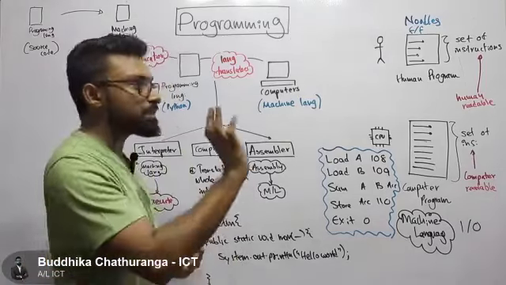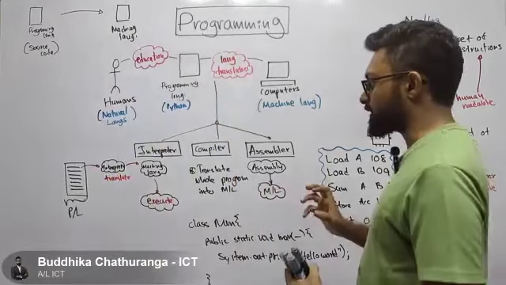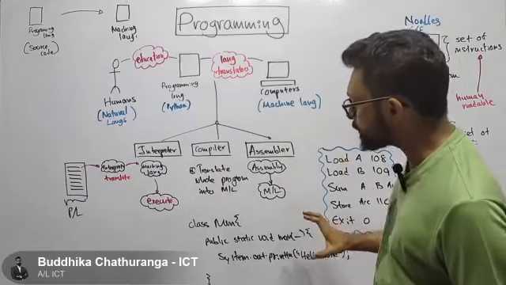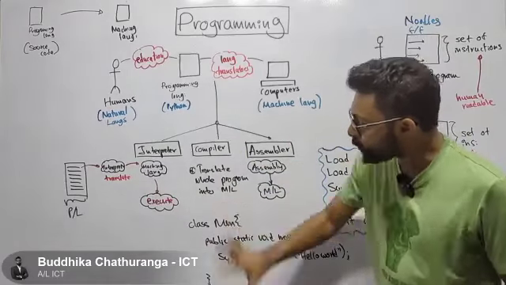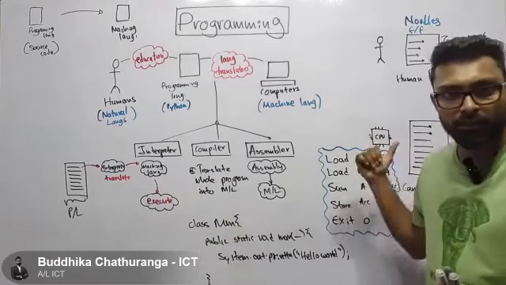But engineers have built some tools called language translators. One example of a language translator is the compiler. Now, what is the compiler going to do? It will translate this whole program into machine language.